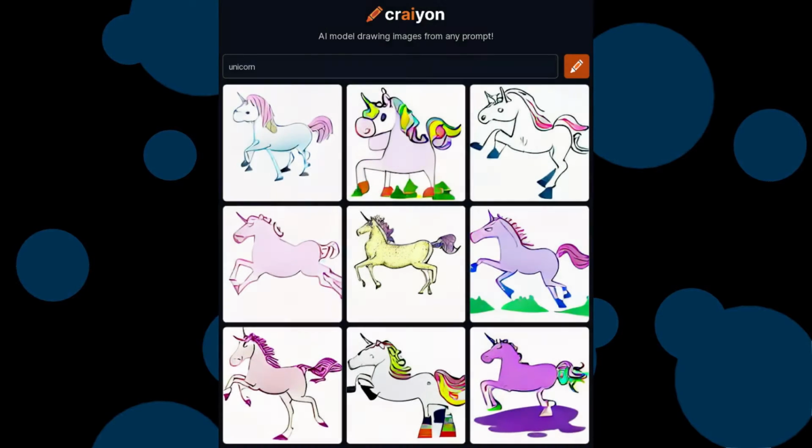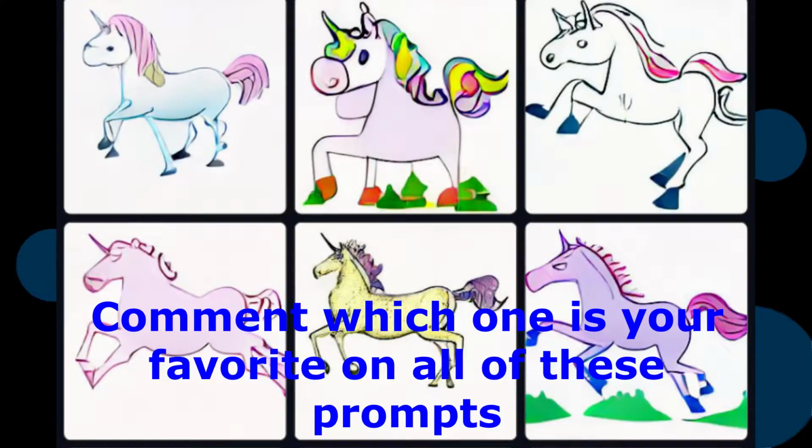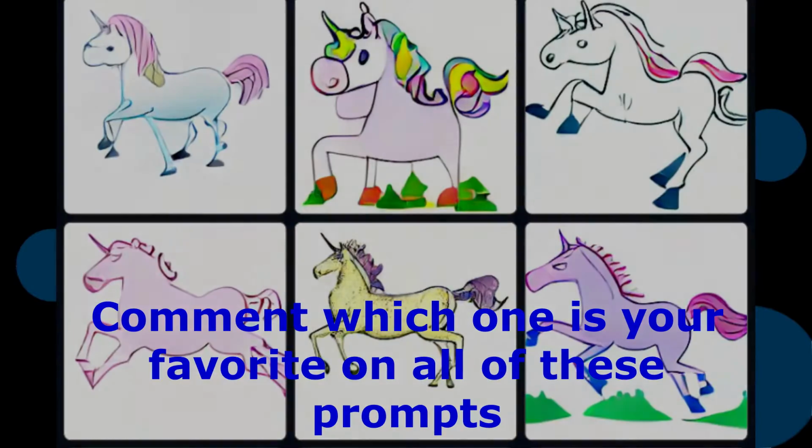Now here's a simple one, Unicorn, which all look like children's drawings. The middle one is probably the better looking one along with top middle, but that's just my opinion. Also comment which one is your favorite on all of these prompts.